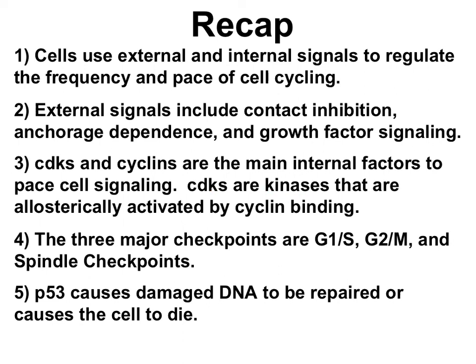CDKs are kinases that are allosterically activated by cyclin binding, so those two work together. The 3 major checkpoints that we talked about are the G1S checkpoint, the G2M checkpoint, and the spindle checkpoint. Finally, P53 detects damaged DNA and triggers the mechanisms to cause that DNA damage to be repaired or triggers the cell to die.